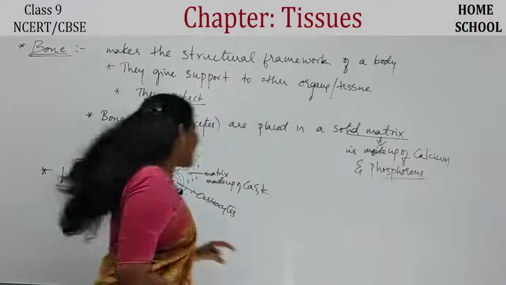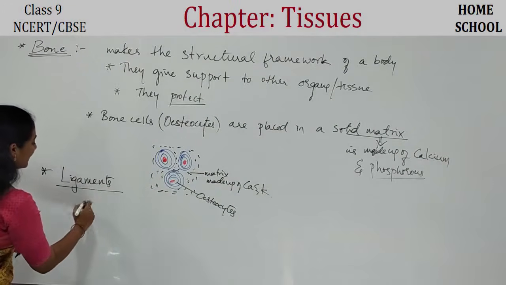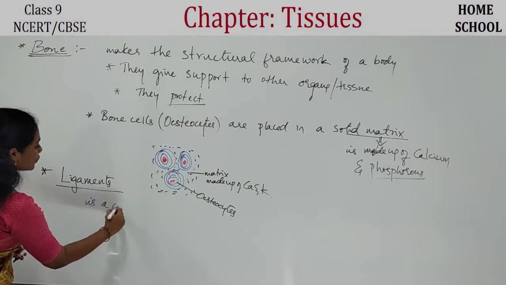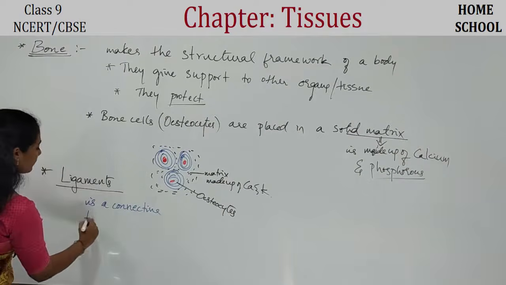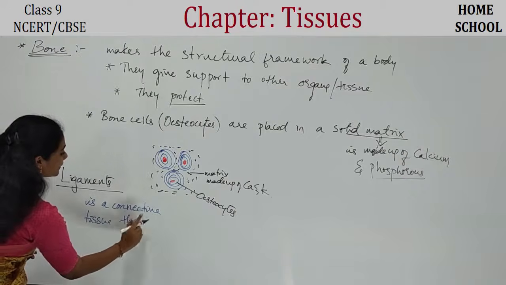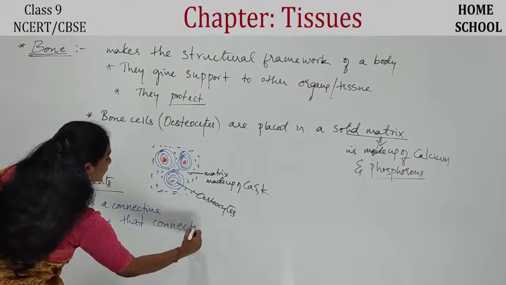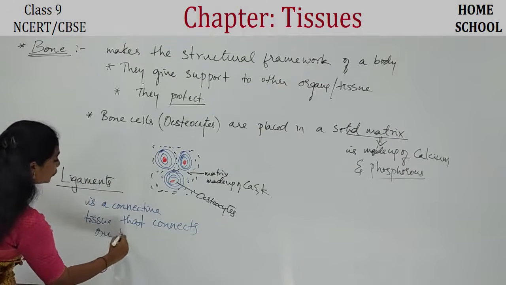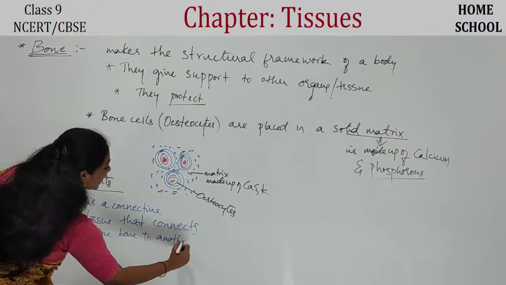Got to know? So what I can write for ligament is, it is also a connective tissue that connects one bone to another bone. Very important, guys.